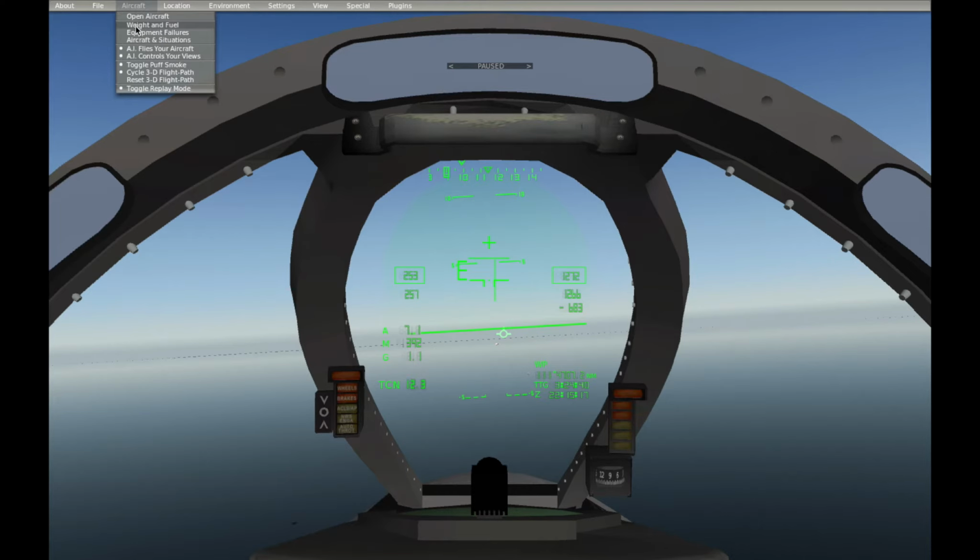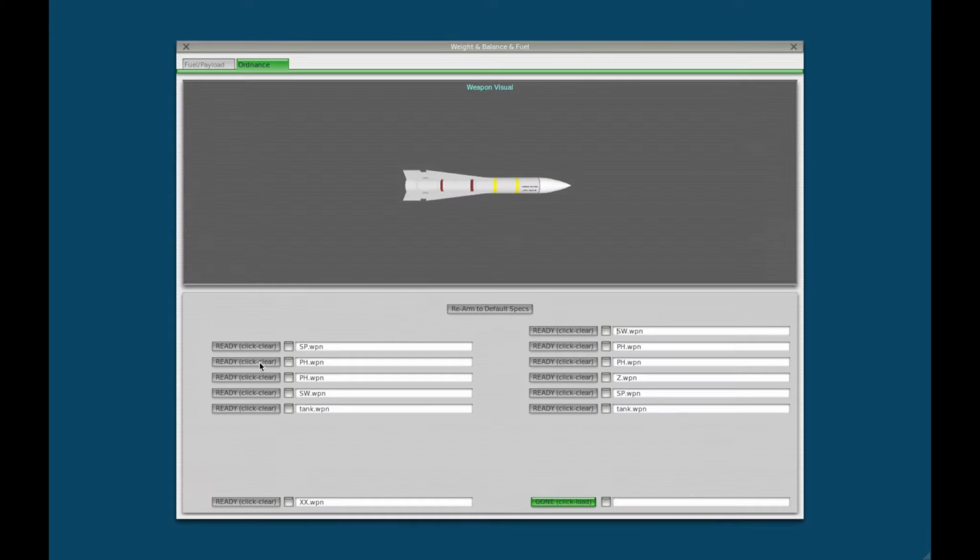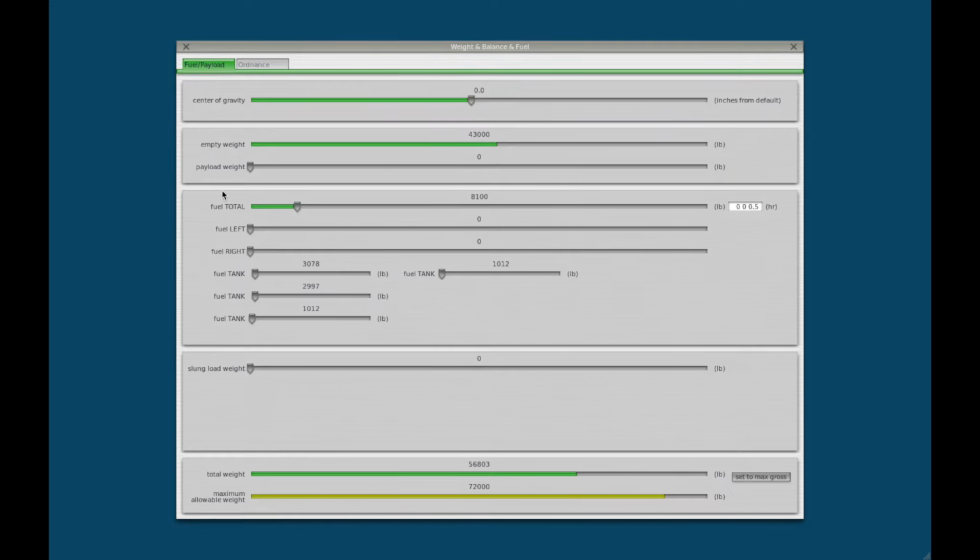The maximum trap weight of the F-14 is 54,000 pounds. Check the weight tab to verify your weight and adjust as necessary. The default loadout will give you a weight of 61,000 pounds. An easy adjustment is to get rid of the Phoenix missiles. That'll save 4,000 pounds. At weights above max trap, you will achieve on-speed AOA at higher air speeds. Reduce the internal fuel weight until you're about 1,000 pounds over max trap. You will burn off about 1,000 pounds on the approach.